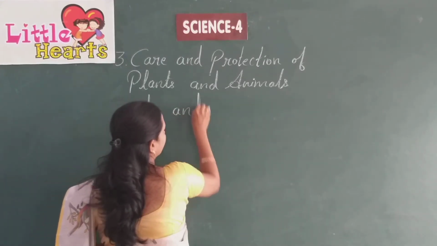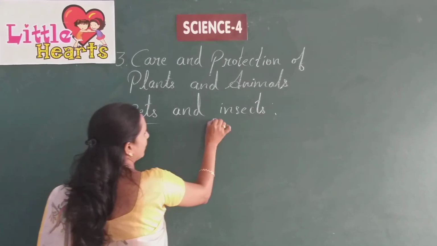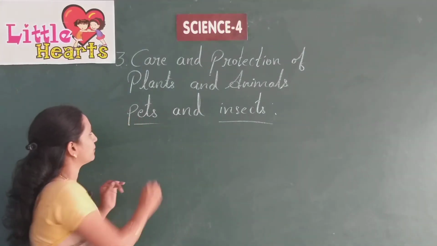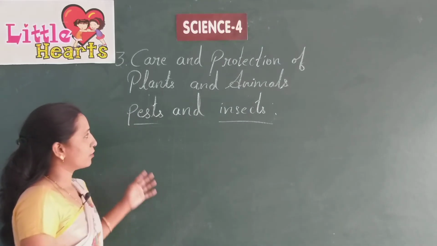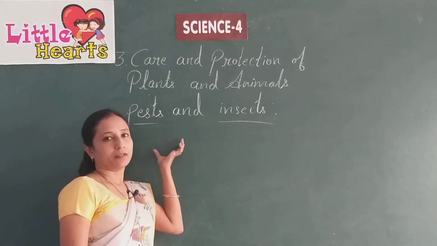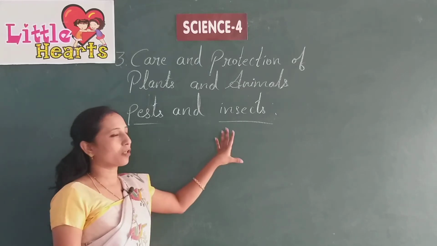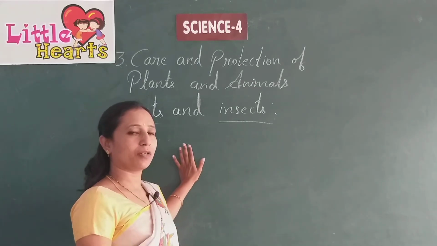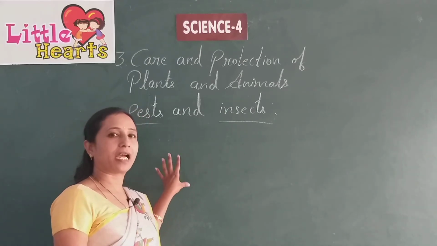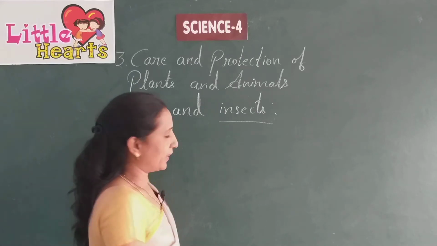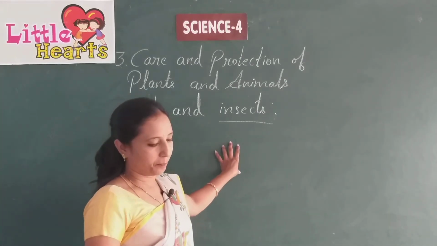Pests and insects. When we grow crops in the field, not only in the field, at home also, if we have a garden, we grow many different kinds of plants, and these pests and insects cause damage to the plants.